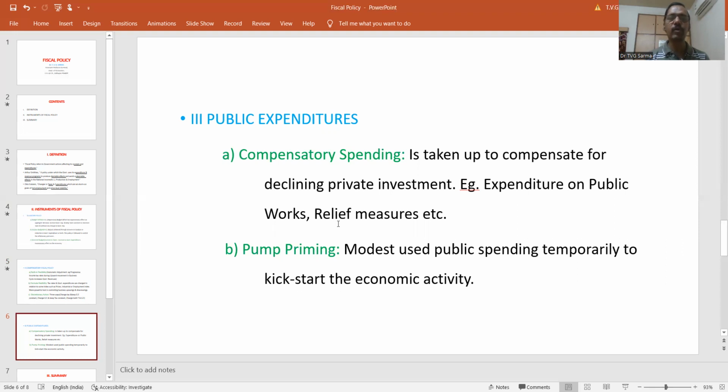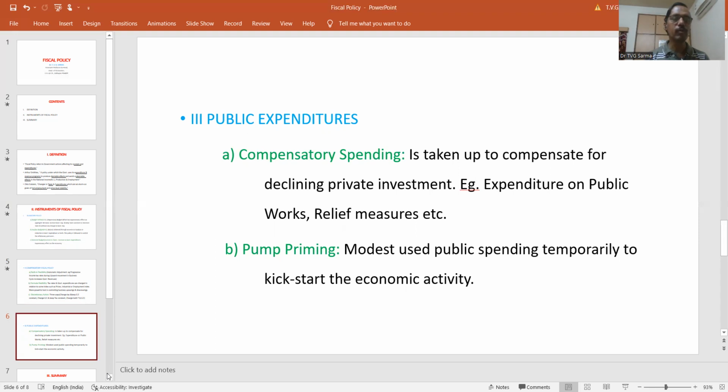Expenditure on public works, relief measures, etc. are all examples of public expenditure. Similarly, pump priming is the moderate use of public expenditure, temporarily, to kickstart economic activity. In simple words, sometimes the economy enters into a stagnant position in spite of the best efforts. At that time, the government puts small doses of investment into the economy so that the economy kickstarts. And once the economy restarts, the government again removes or reduces its expenditure.